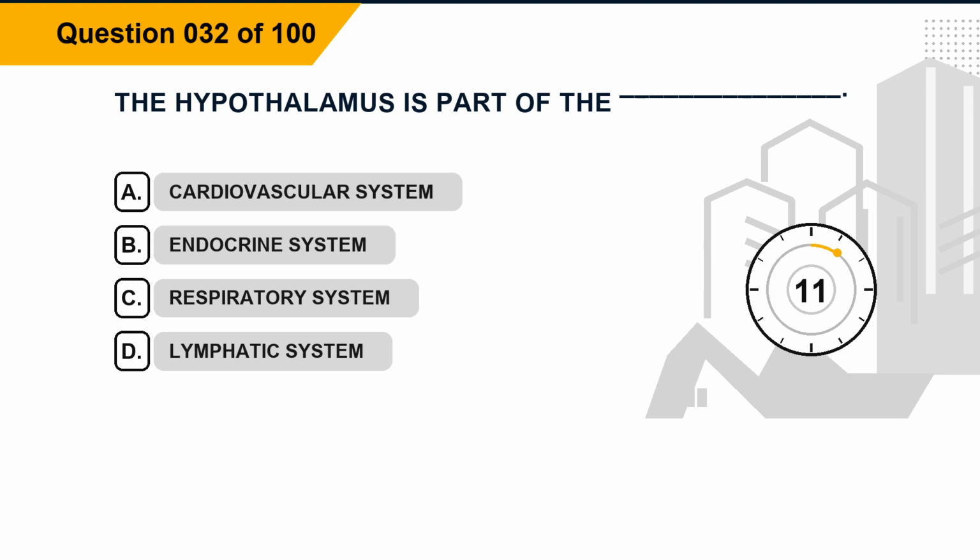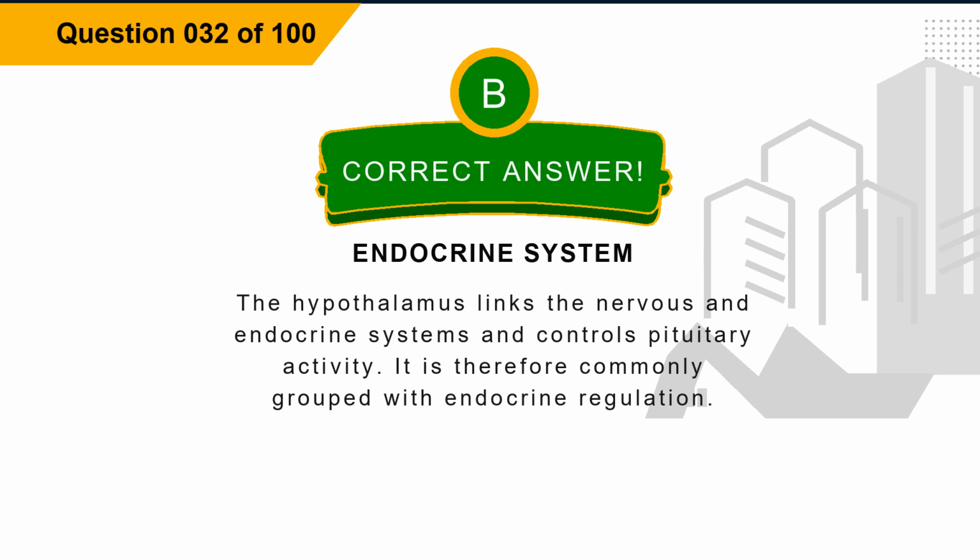Question 32. The hypothalamus is part of the blank. Option A. Cardiovascular system. Option B. Endocrine system. Option C, respiratory system. Option D, lymphatic system. The correct answer is option B, endocrine system. Explanation. The hypothalamus links the nervous and endocrine systems and controls pituitary activity. It is therefore commonly grouped with endocrine regulation.